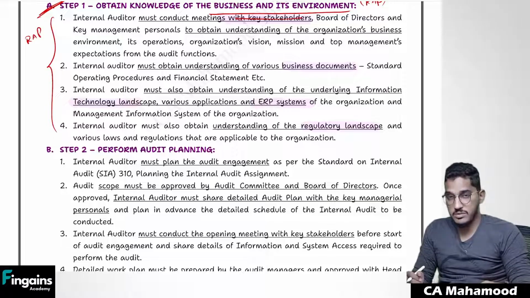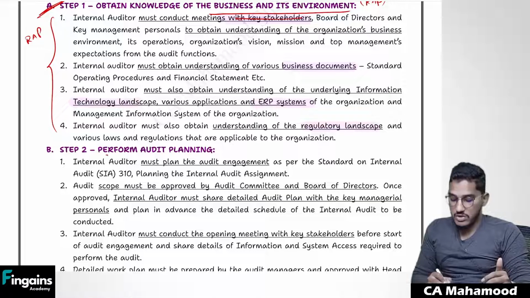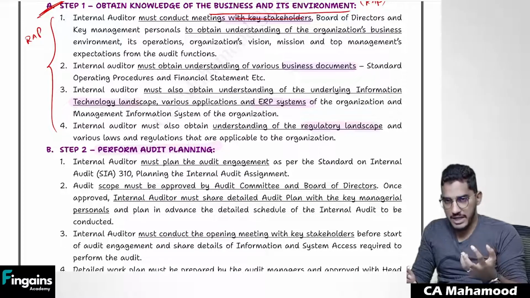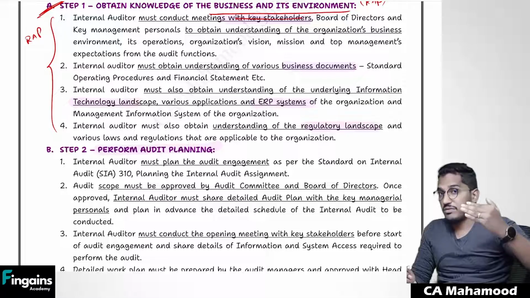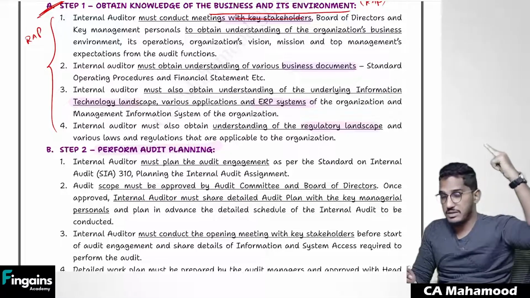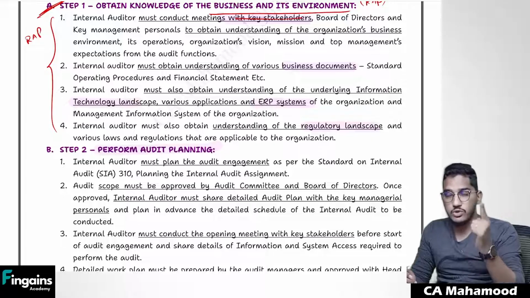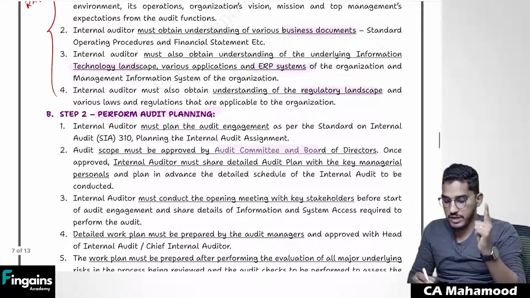Okay, I have done risk assessment procedures. What should you do? You have to plan for the audit, no? Develop an audit strategy, audit plan, all those things you have to do. So you have to spend a significant amount of time in planning. I have already told what factors we are required to consider while developing the plan, which we have already seen in one question. And one more important thing, the internal audit plan should be approved by the audit committee or board of directors.